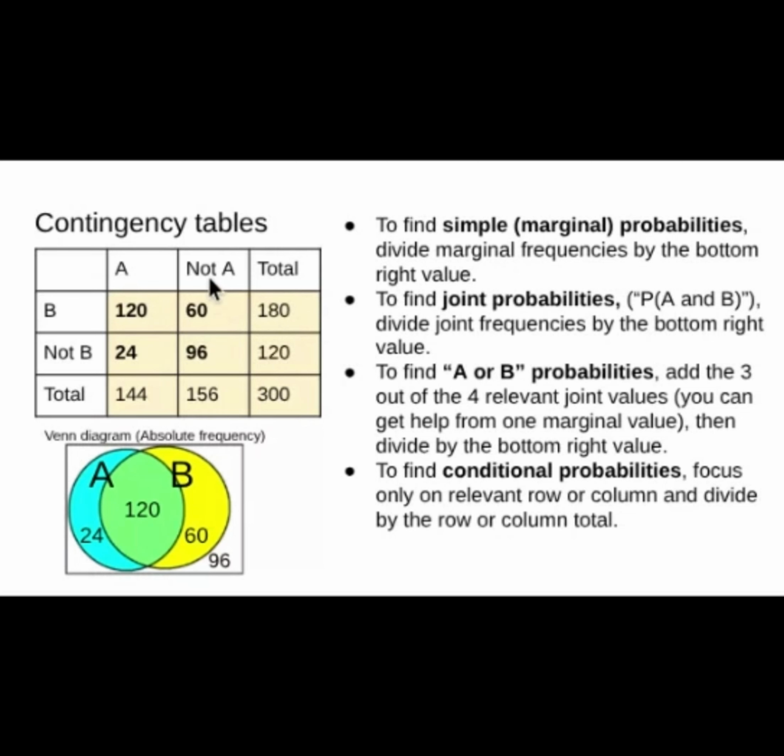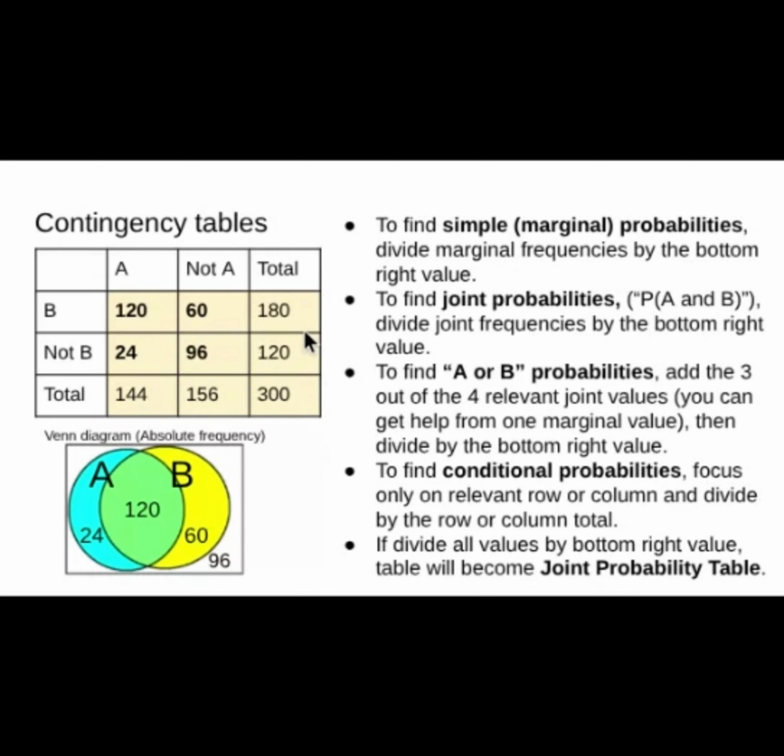Probability of not A given not B: given not B is this row. Not A given not B is 96 over 120. Probability of A given not B is 24 out of 120.